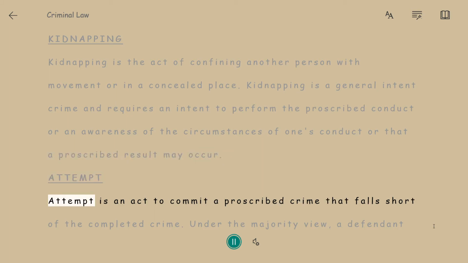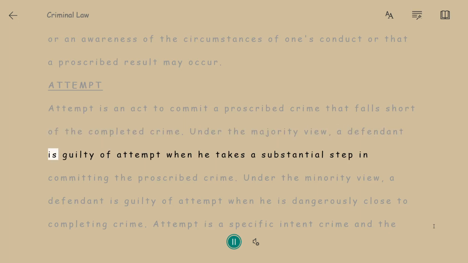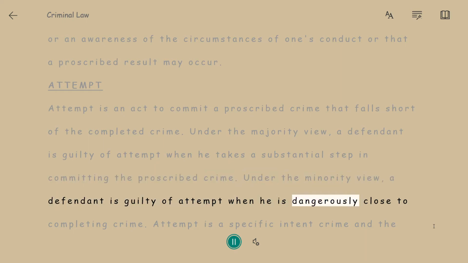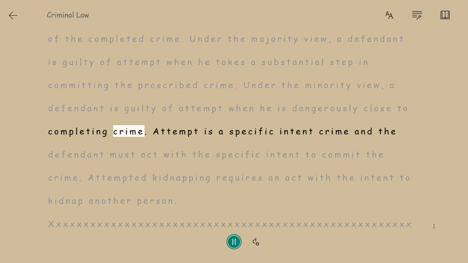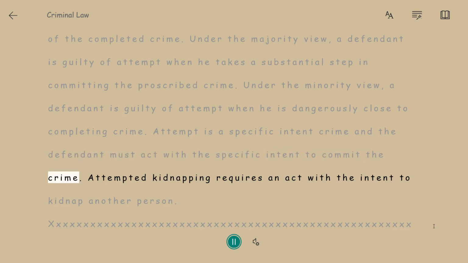Attempt. Attempt is an act to commit a proscribed crime that falls short of the completed crime. Under the majority view, a defendant is guilty of attempt when he takes a substantial step in committing the proscribed crime. Under the minority view, a defendant is guilty of attempt when he is dangerously close to completing the crime. Attempt is a specific intent crime, and the defendant must act with a specific intent to commit the crime. Attempted kidnapping requires an act with the intent to kidnap another person.